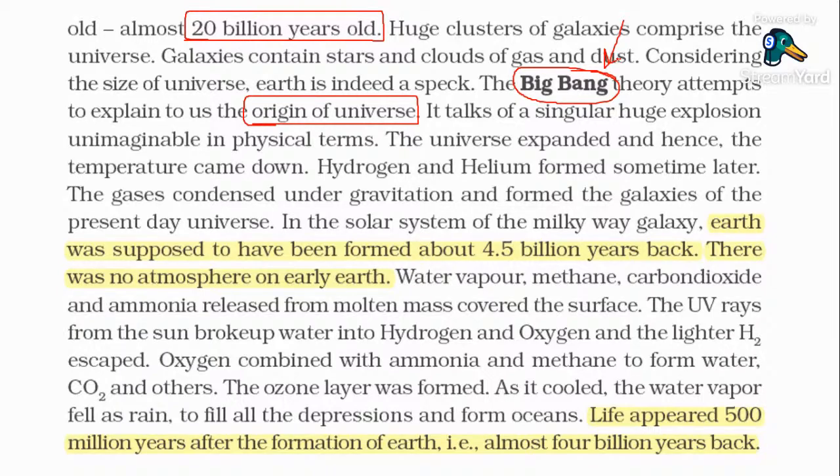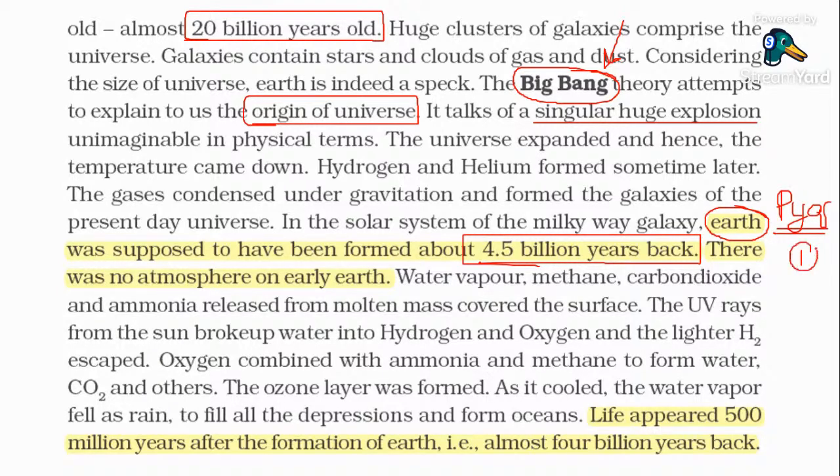It talks about a singular huge explosion. So according to the Big Bang Theory, what happened? There was a huge explosion in the universe that led to the formation of different materials and substances. Clear? Yes. Hydrogen and helium were formed later. The gases condensed under gravitation and formed the galaxies. In the present day, very important, a previous year question: Earth originated about 4.5 billion years ago.